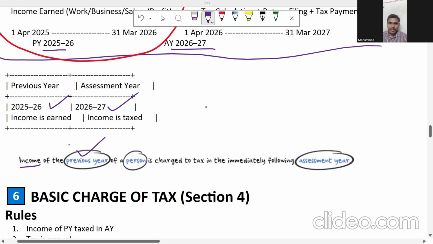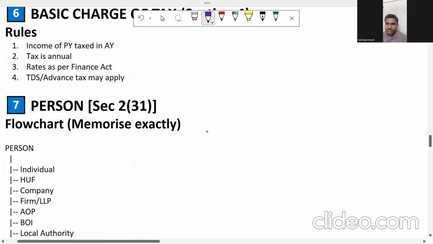So previous year and assessment year, I have discussed already. Previous year is the year in which we earn the income, and assessment year is going to be 26-27. Now let us discuss the definition of the person. Who is a person according to the Income Tax Act 1961?